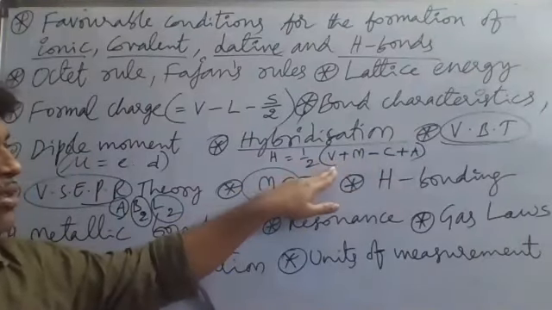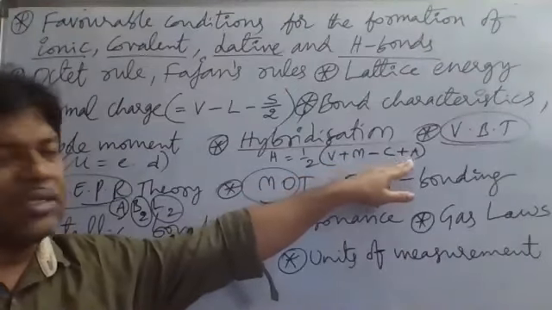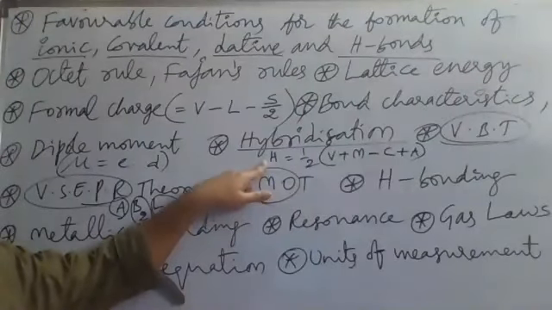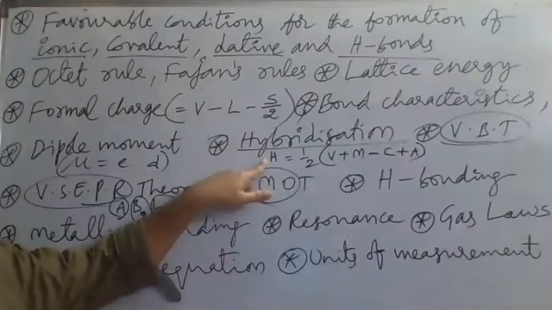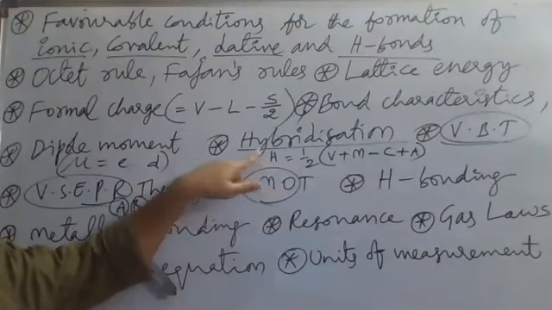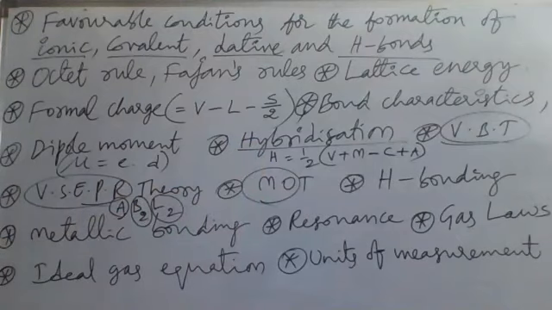V is the number of valence electrons, M is monovalent atoms, C is cationic charge, A is anionic charge. If H is equal to 2, sp hybridization. If H is 3, sp2. If H is 4, sp3, otherwise dsp2. And if H is 5, sp3d. Like this, from the H value we can get the type of hybridization.